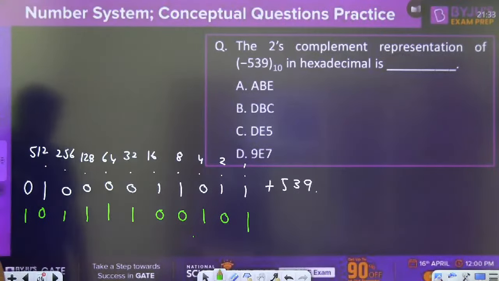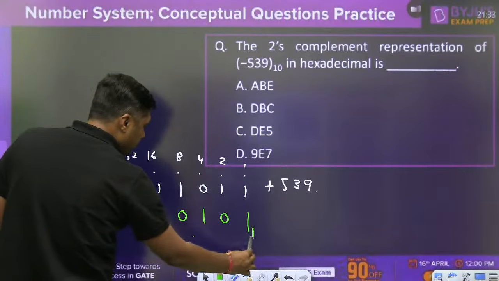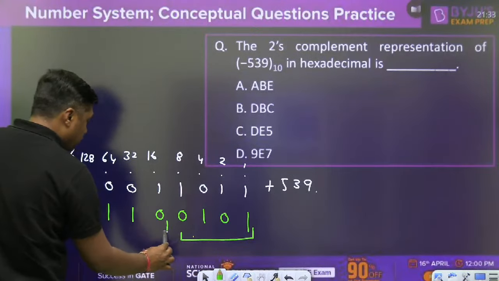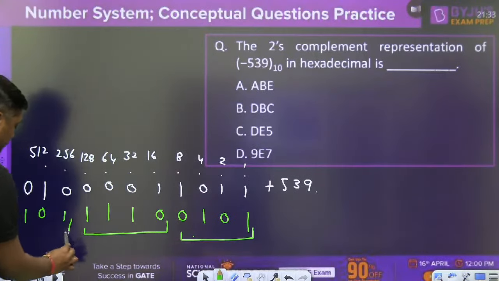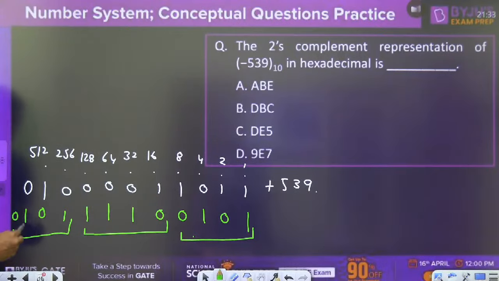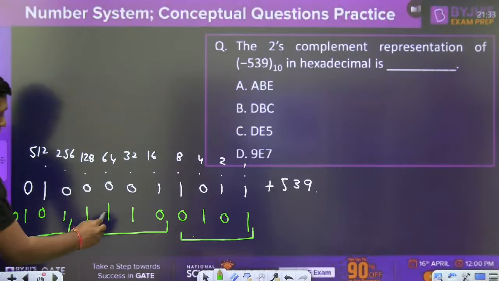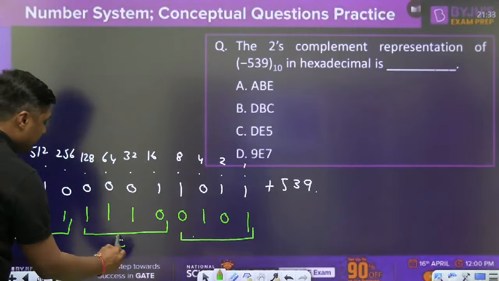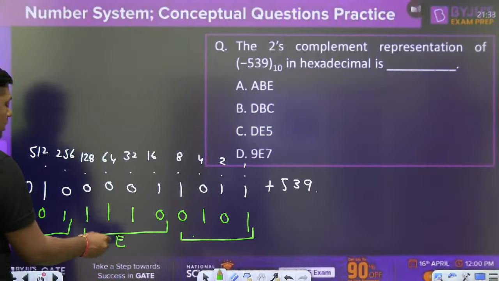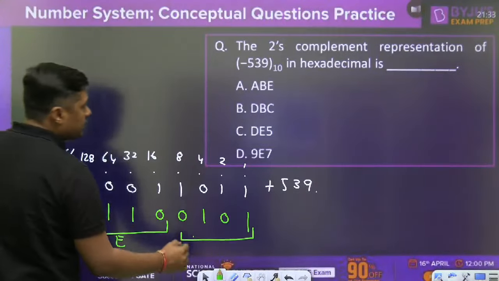Okay. Then 4, because we have to convert it into hexadecimal. 4. What is this? 5. 1, 1, 1. It is E, because it is a 14. 14 is what? E, and this is 5.